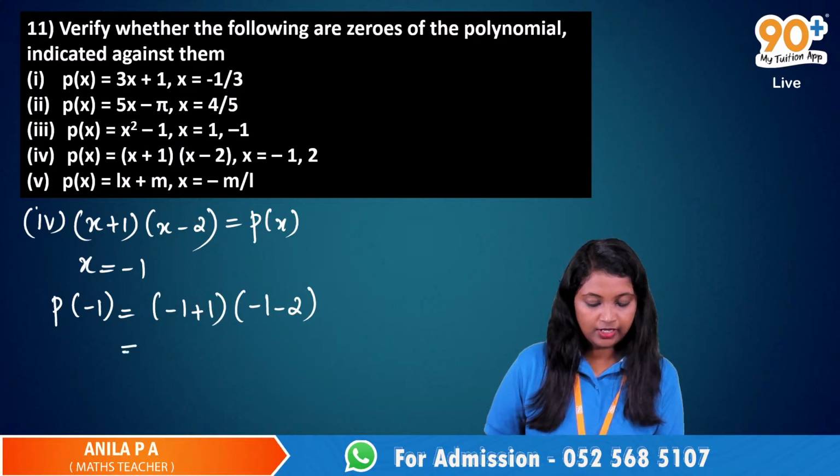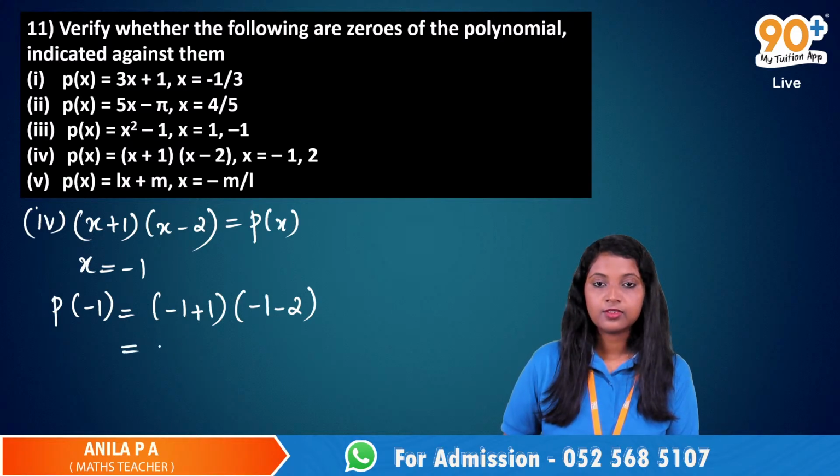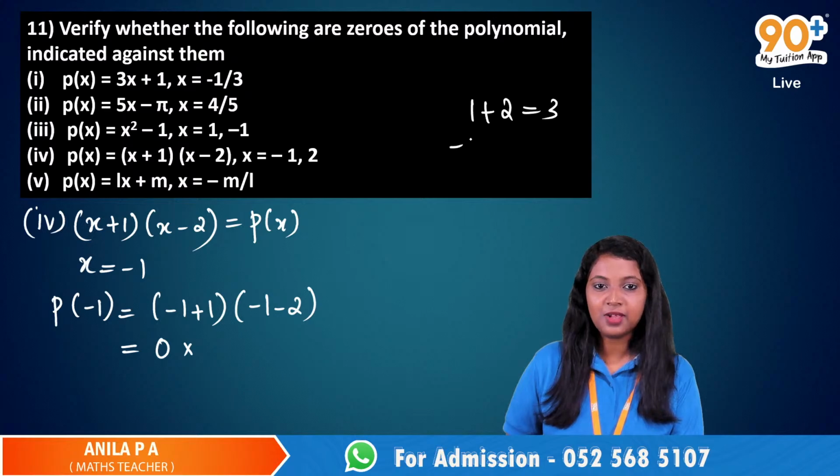Yes, very good. What is minus 1 plus 1? It would be 0. And minus 1 minus 2?